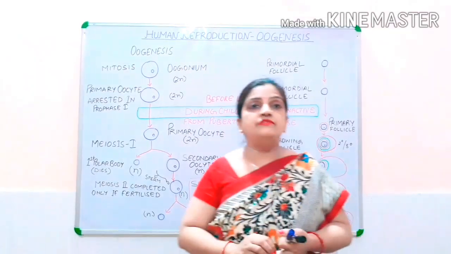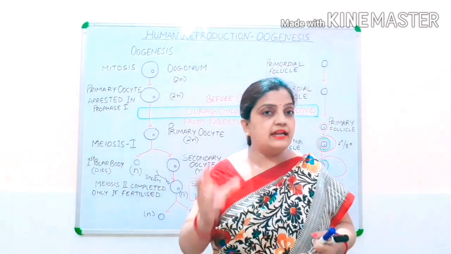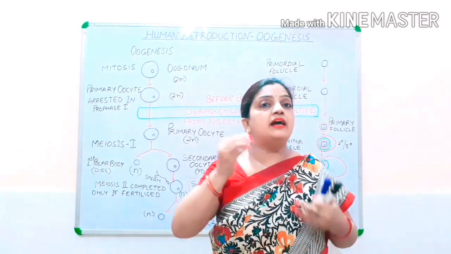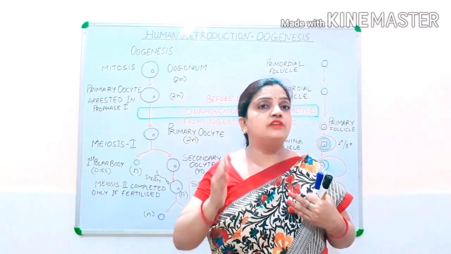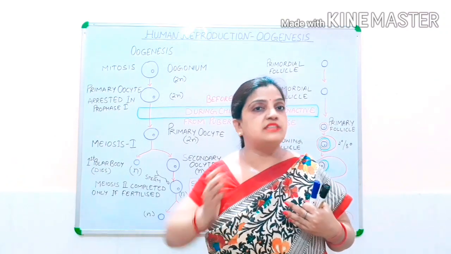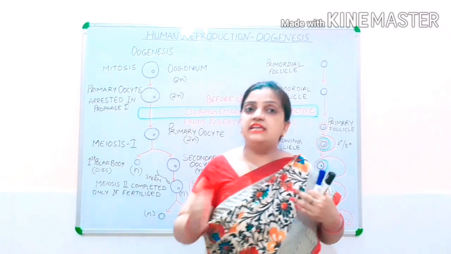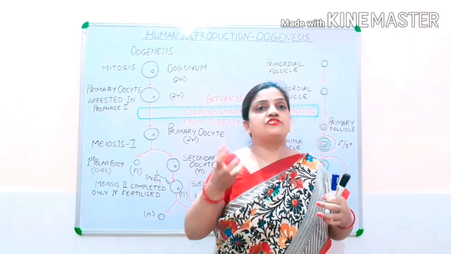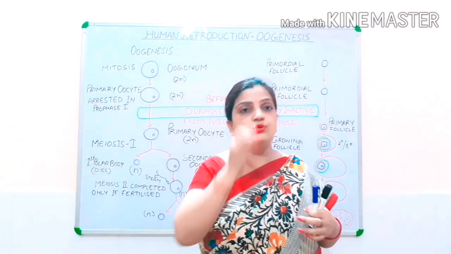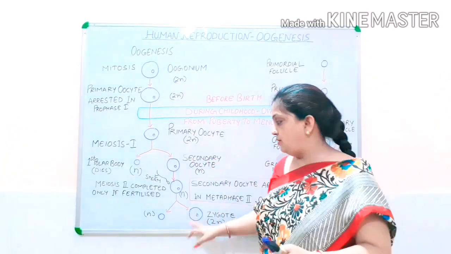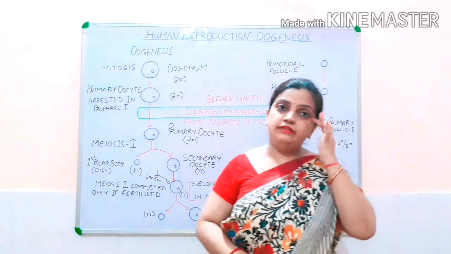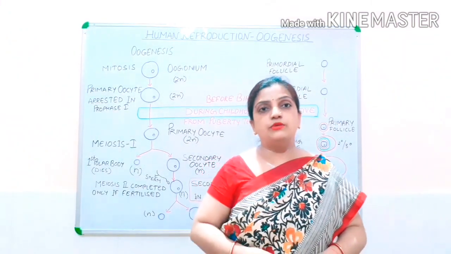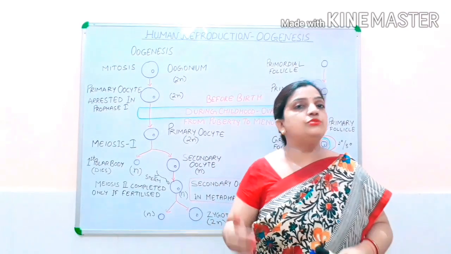When the sperm fertilizes the secondary oocyte, then the secondary oocyte will complete the rest of the process of meiosis second. And after completing the rest of the stages of meiosis second, the structure will change into a zygote and the zygote will develop. And this zygote will change into embryo and embryo will change into fetus.